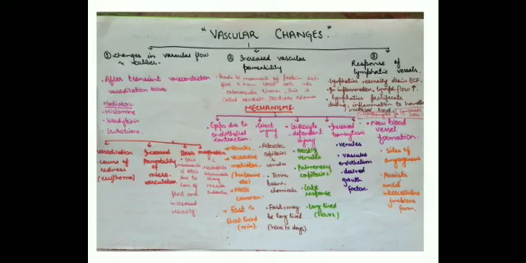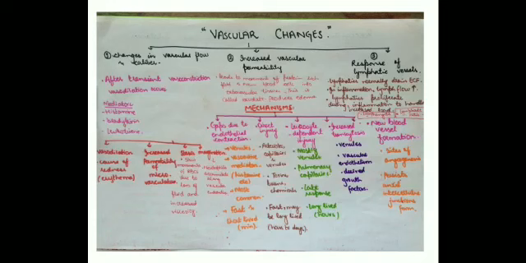After vasodilation, there is increased permeability of microvasculature. That is, the microvasculature becomes more permeable and protein-rich fluid moves into the extravascular tissue. As a result of that, these changes are reflected microscopically by numerous dilated small vessels packed with red blood cells, and this is called stasis. So what do you mean by the term stasis? It is the slow movement of RBCs due to loss of fluid and increased viscosity.